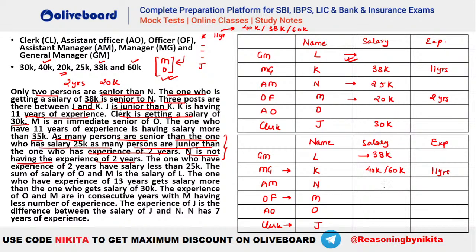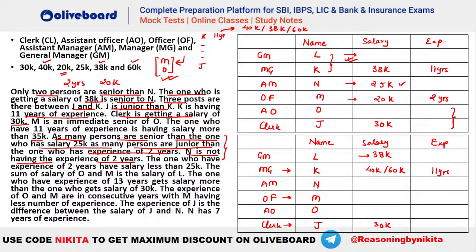In the second one also, you can see the only possibility here will be this, isn't it? So you can see here, this is also given that this person has a 30K salary, the clerk. Explain this again. Because Shravani, it is given the number of persons above 25K has to be same as the number of persons below 2 years. So if we have 2 persons above 25K, we should have 2 persons below 2 years, right? That is the situation here.